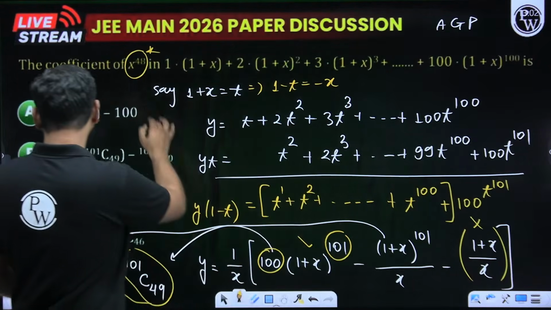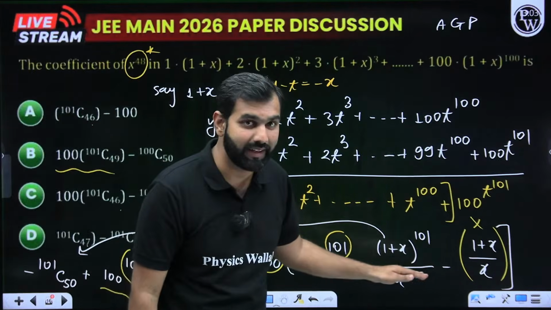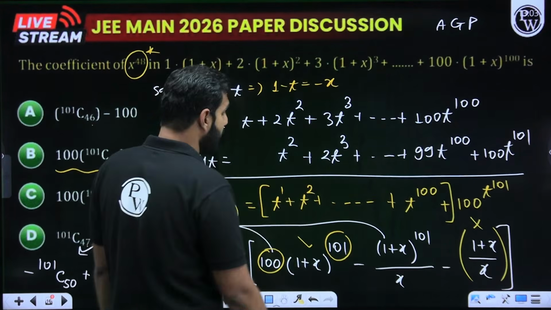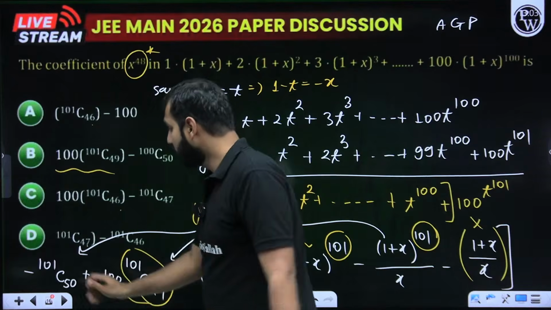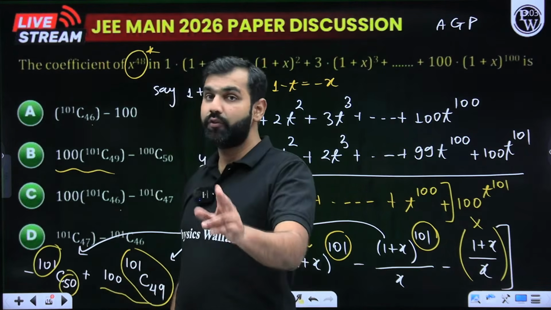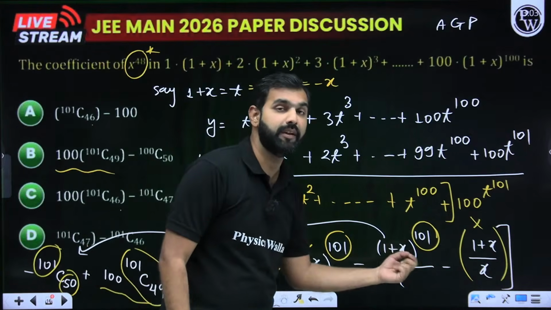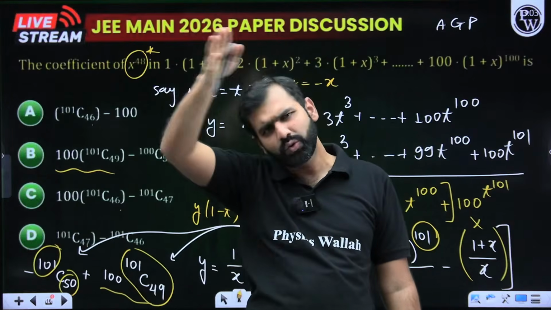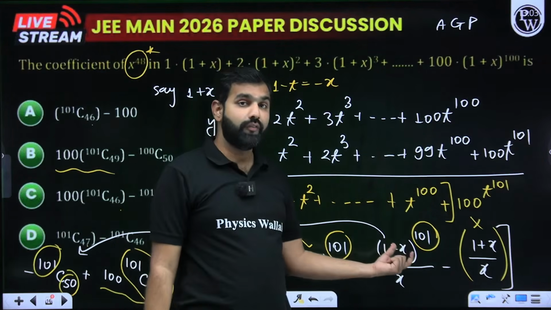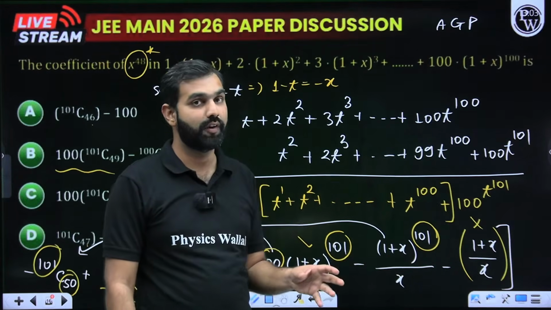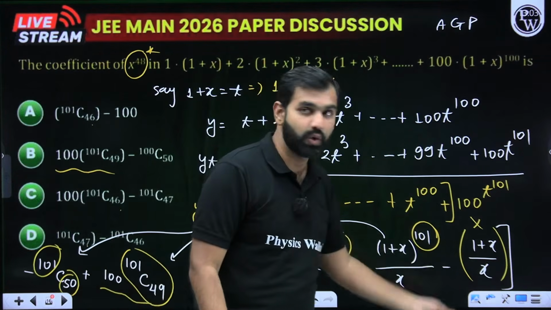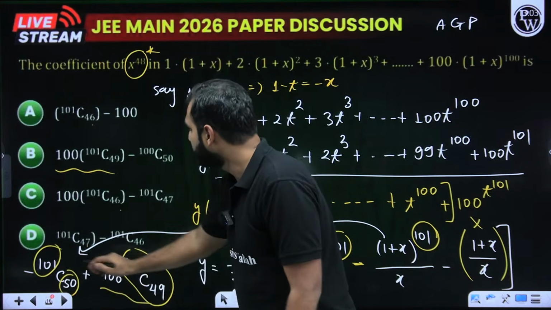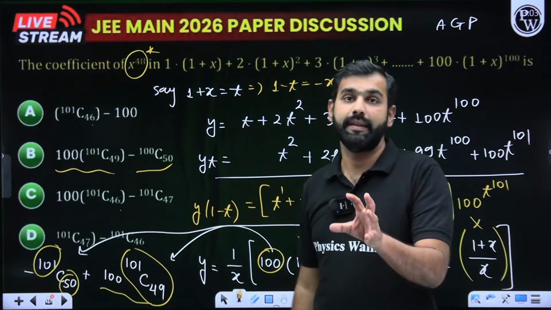And what do I need? I need x to the power 48. So to have x to the power 48, I need x to the power 50 in the numerator. Did you get that part? So to have x to the power 50, 101C50 will give you x to the power 50. I hope you remember the expansion of (1 plus x) to the power n: nC0 x to the power 0 plus nC1 x to the power 1 plus nC2 x square and so on. So when you are looking at the term containing x to the power 50, the coefficient of it will be nC50, that is 101C50, but it will be with a negative sign. Did you get that part? So with that, this minus this, which you can see in option B, and that's your correct answer.